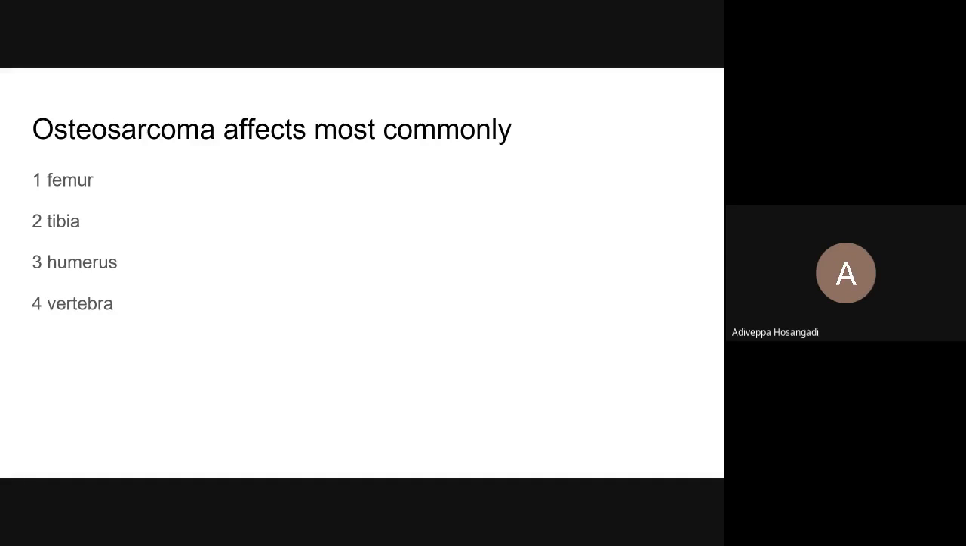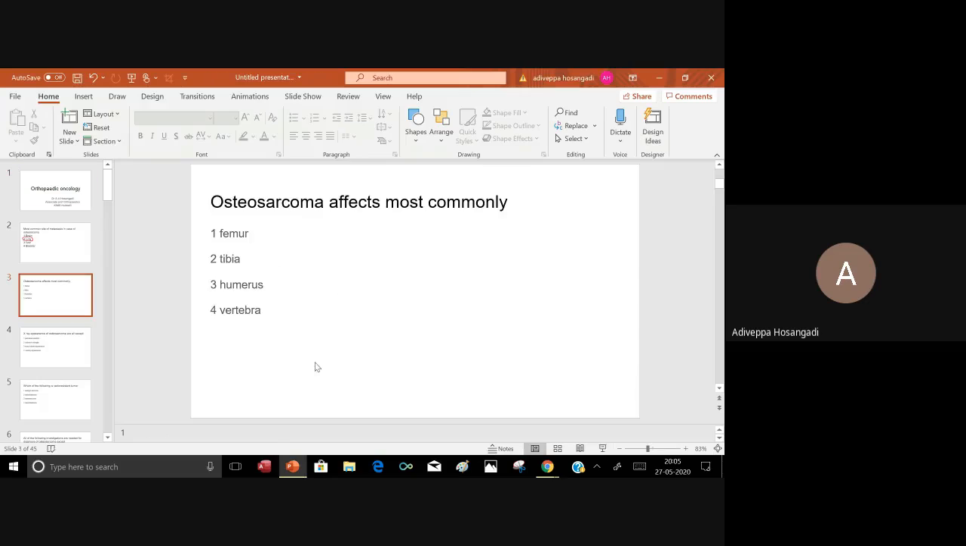Osteosarcoma affects most commonly the femur, tibia, humerus, vertebra. What is the answer? Lower end femur.